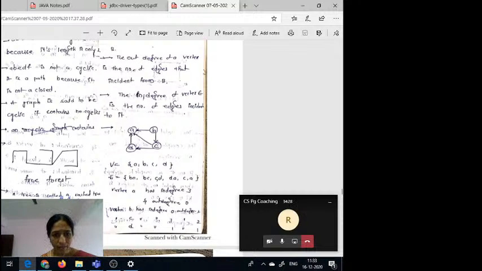A tree is called a rooted tree. It is defined to be a connected acyclic graph with one distinguished node. Observe one node: from this node we can reach all other nodes. Some path exists from here to here, some path exists from here to here. Then we can say that this is called a tree.